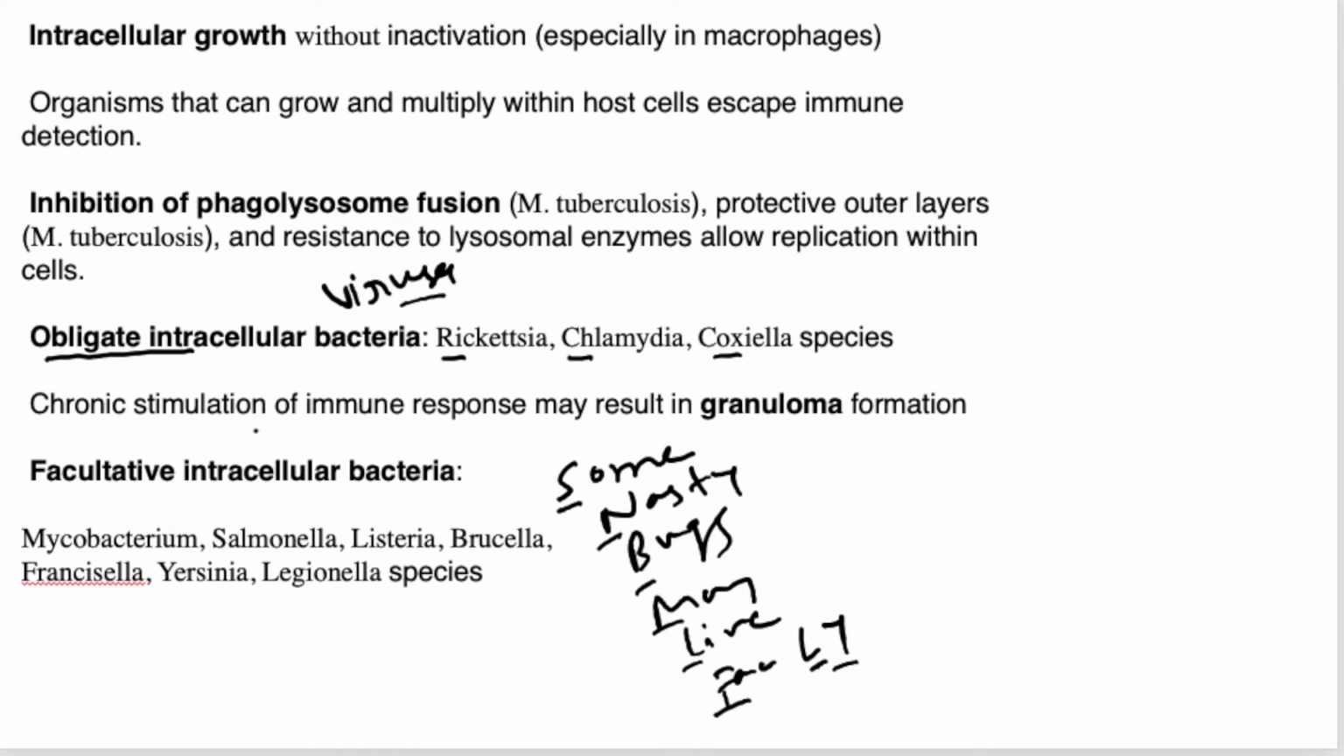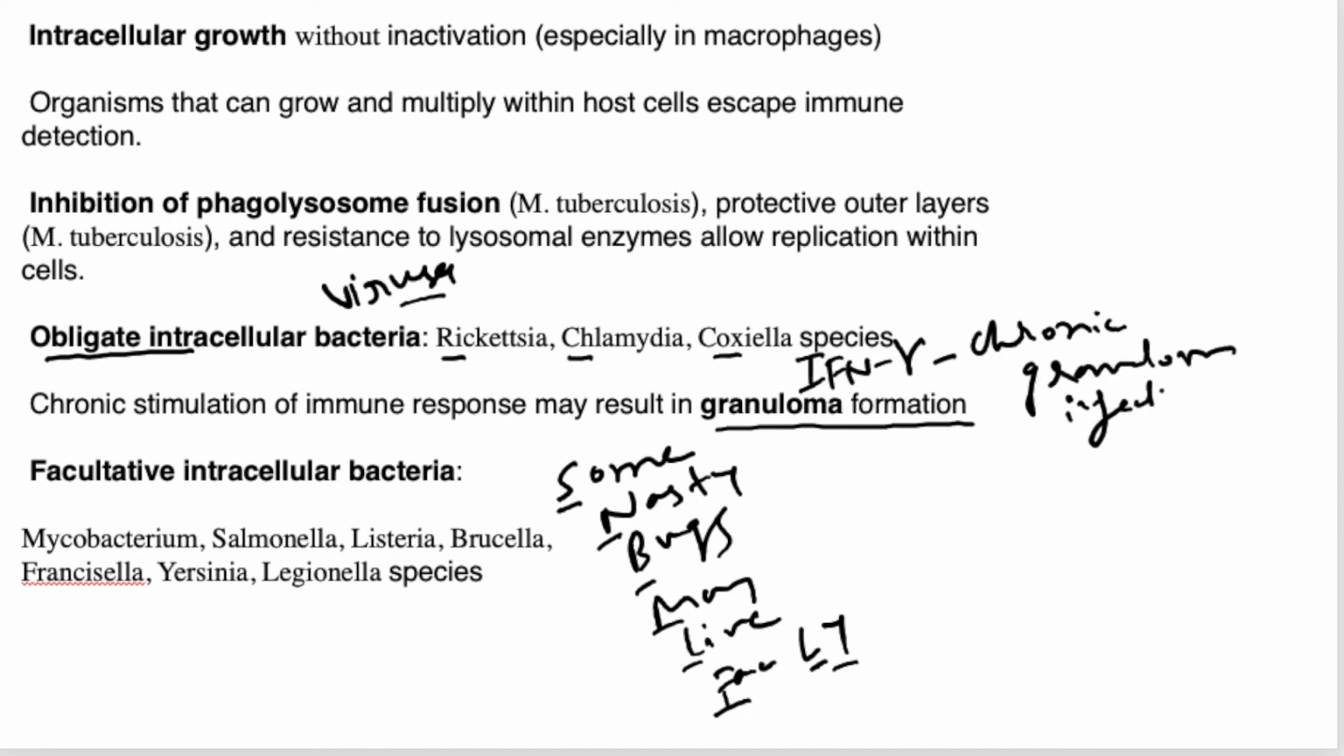You will even see that chronic stimulation of the immune response may result in granuloma formation. These intracellular bacteria, evading the phagocytosis by staying inside a living cell, chronically stimulate the immune response, which can result in the generation of interferon gamma responsible for the granuloma formation and result in a chronic granulomatous infection. A typical example is tuberculosis, right? So that is a mechanism.